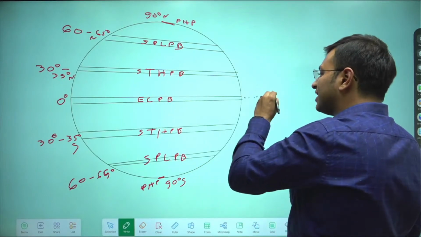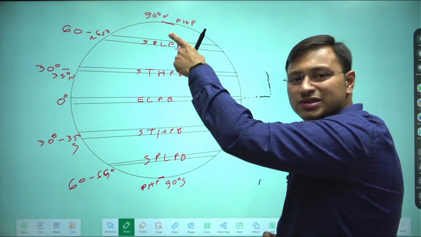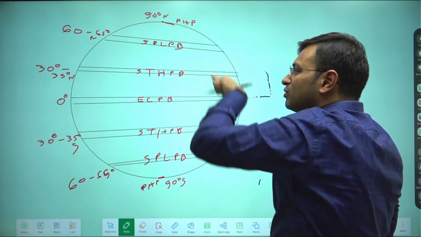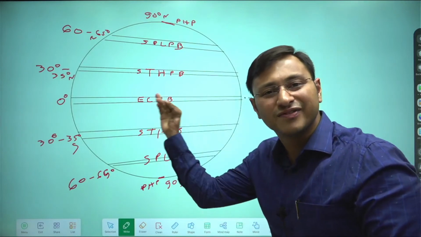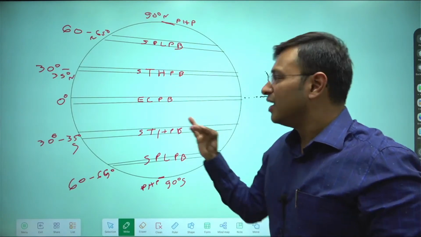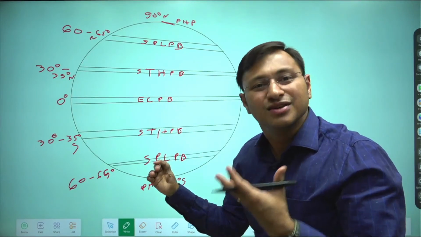As soon as the air rises, it diverges towards the poles, and as it diverges towards the poles, instead of sinking at the poles, it sinks at the horse latitudes of around 30 to 35 degrees north and south. And why is this so? Because of a force called the Coriolis force.